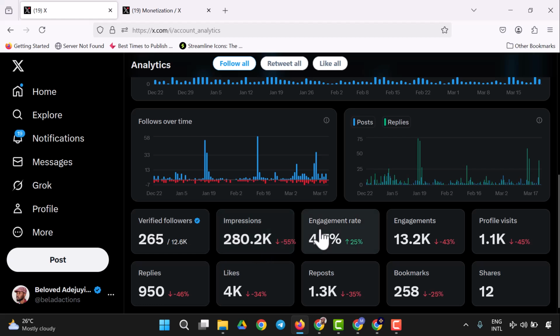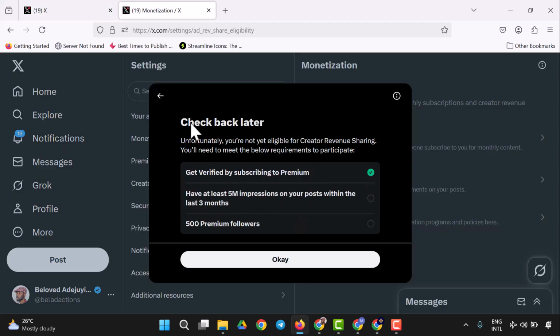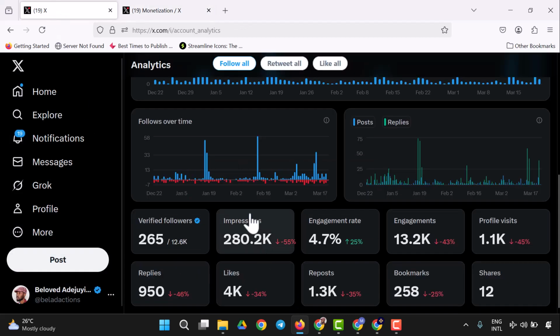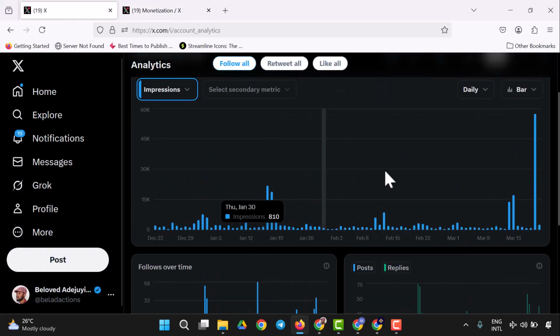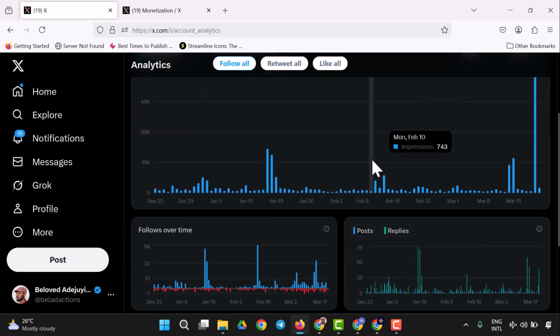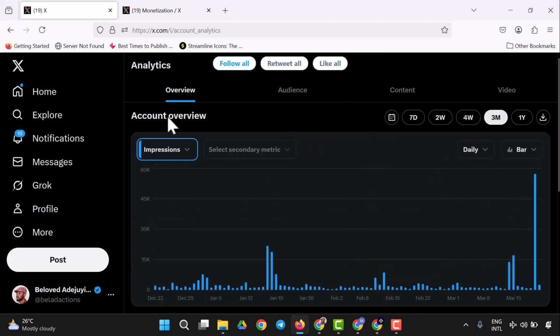My engagement rates and all these are not needed. The two things that are needed are the verified followers and the impressions. From the followers we need 500 premium followers, and from impressions we need 5 million in 3 months, which I've set this to. So that's how to check the analytics for monetization.